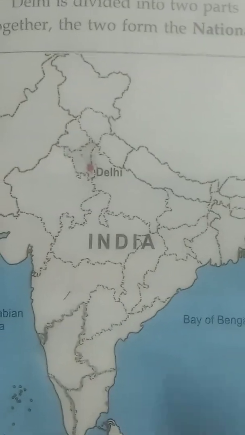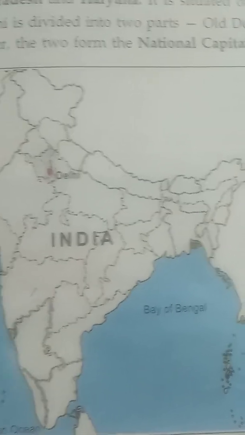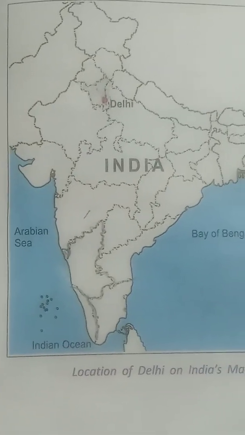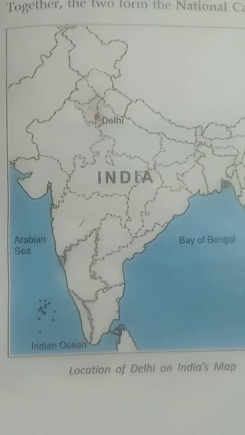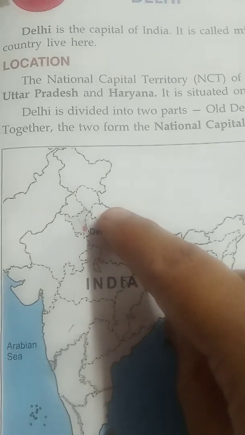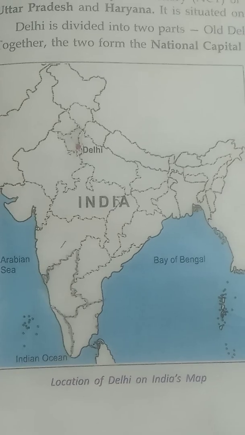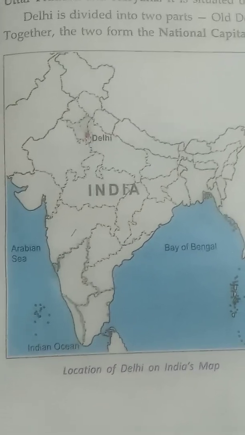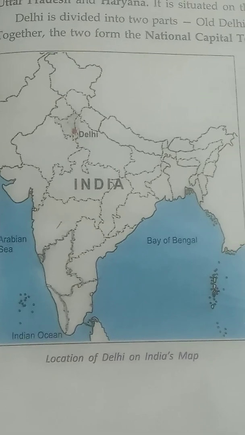In this India map, see Delhi is here. So, Delhi is the capital city of India. It is situated in the northern plains on the banks of river Yamuna. Delhi shares its boundary with Haryana and Uttar Pradesh. Together with its bordering area of two states, Delhi is called National Capital Territory or NCT.